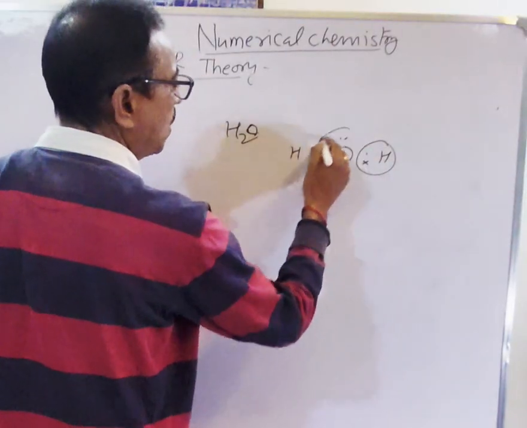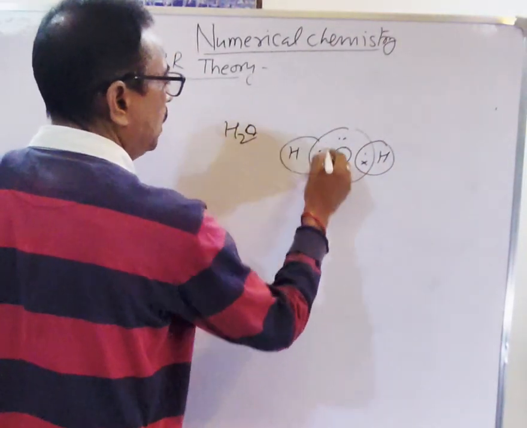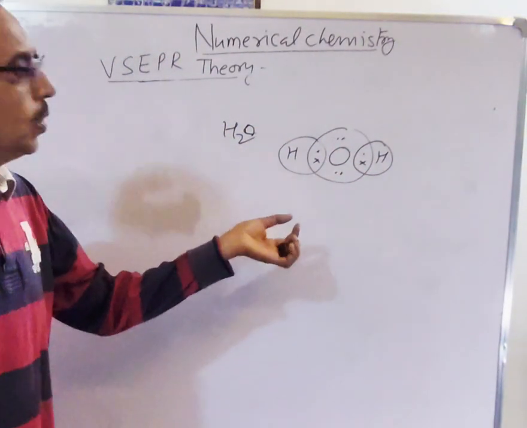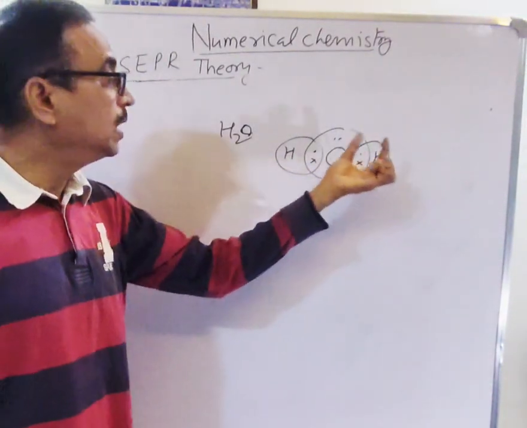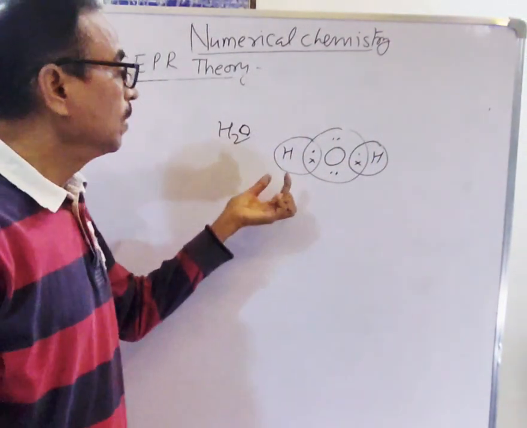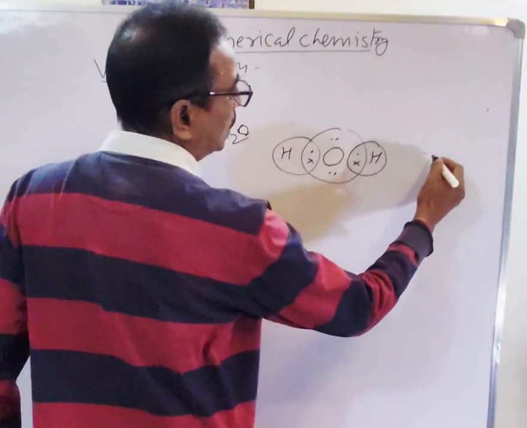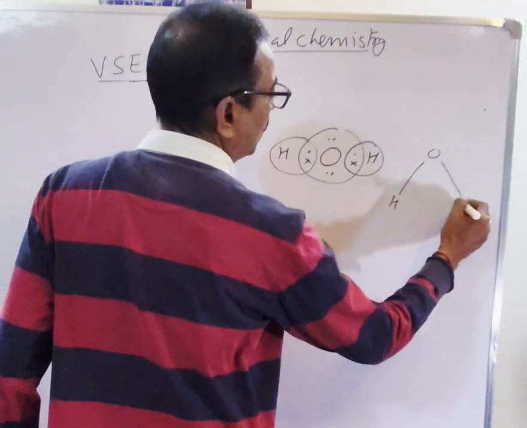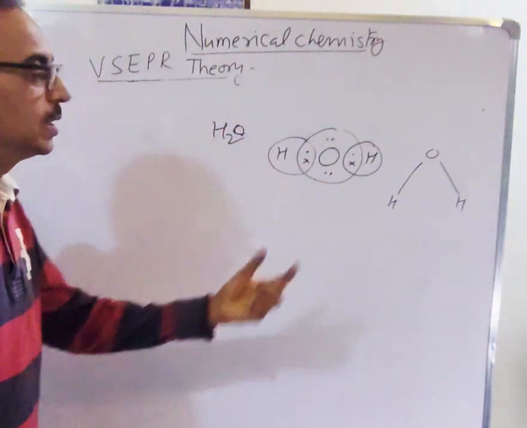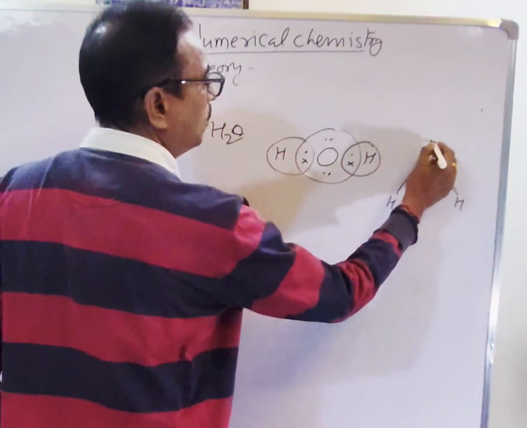So the oxygen octet is completed. So its shape should be linear, but it is not linear. It is in V shape, inverse V shape. Such a type is the structure, such a type is the geometrical shape.